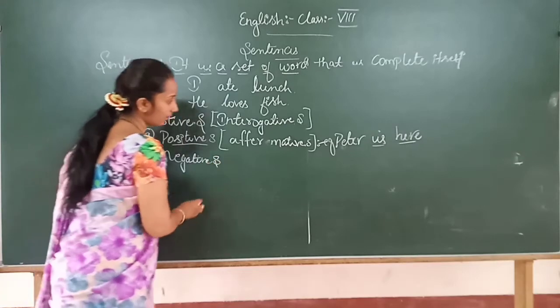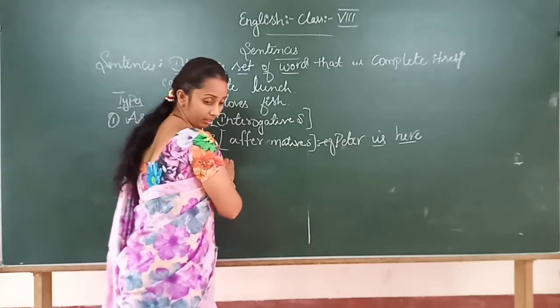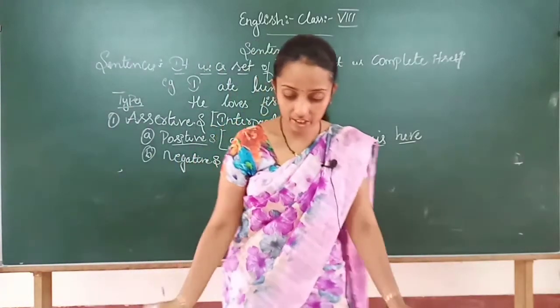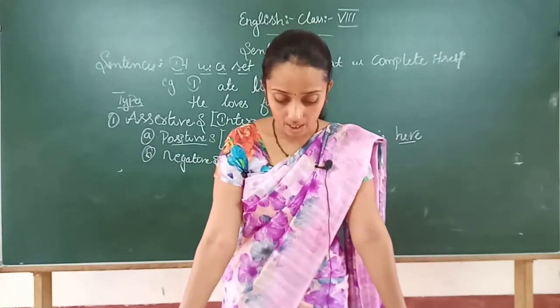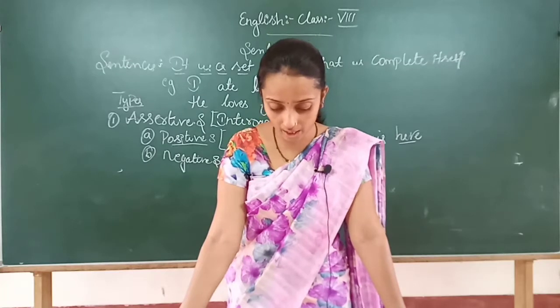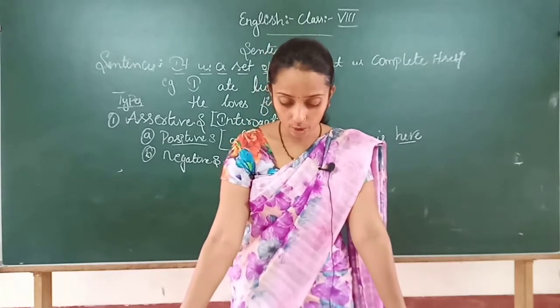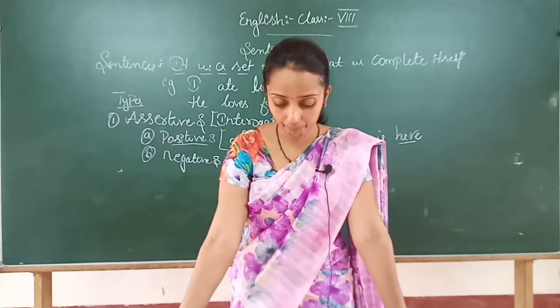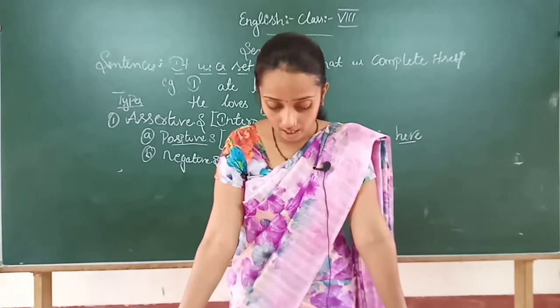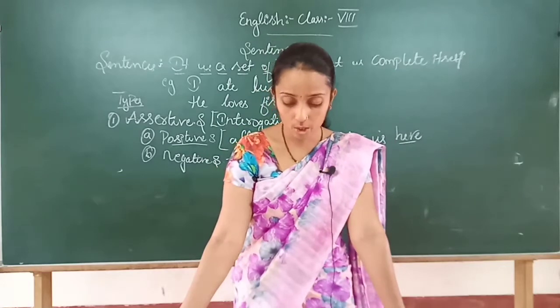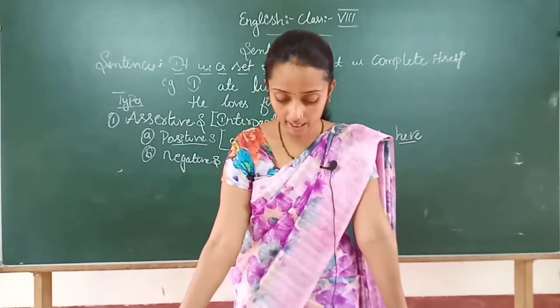A negative sentence states that something is not there, something is not true or incorrect.